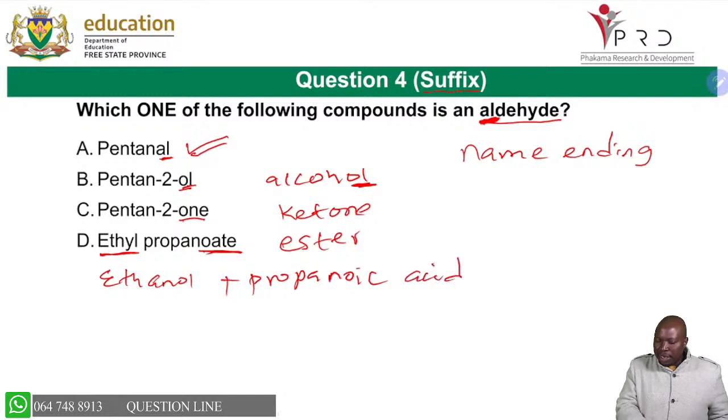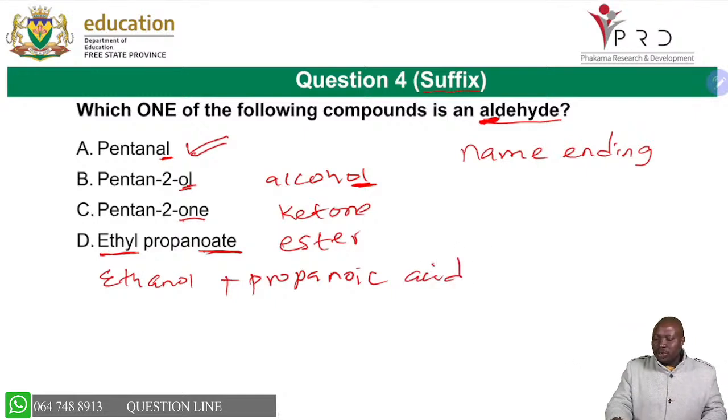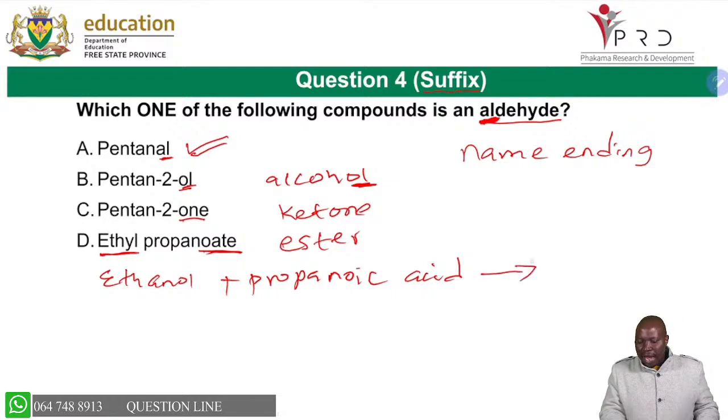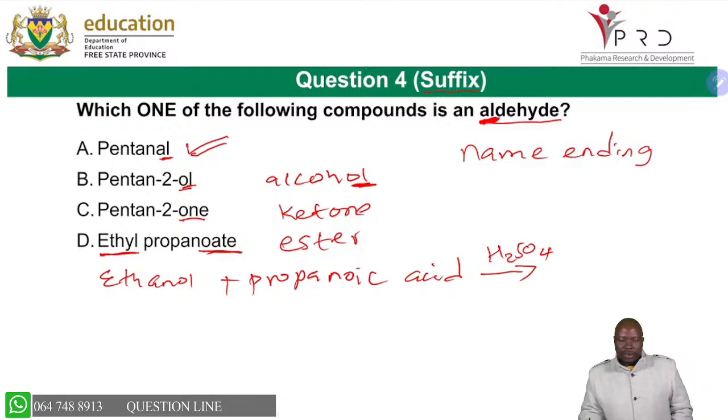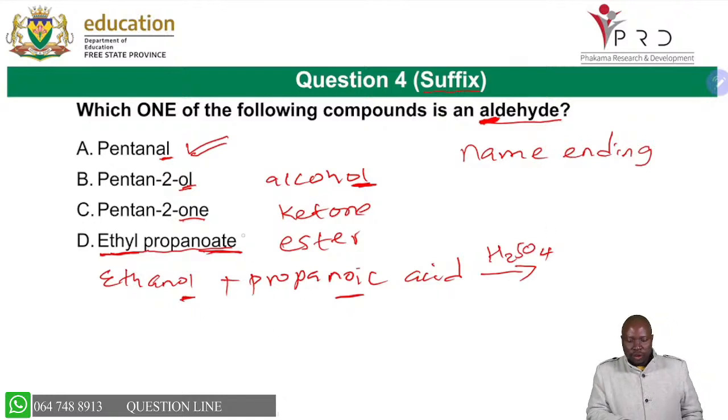So we had propanoic acid and ethanol. When we mix them together in the presence of a catalyst, remember esterification happens in the presence of a catalyst, and our catalyst is sulfuric acid, then you are able to form ethyl propanoate plus water. Remember, we are removing the OH from there and the H from the alcohol to form water. So it will form ethyl propanoate plus water.